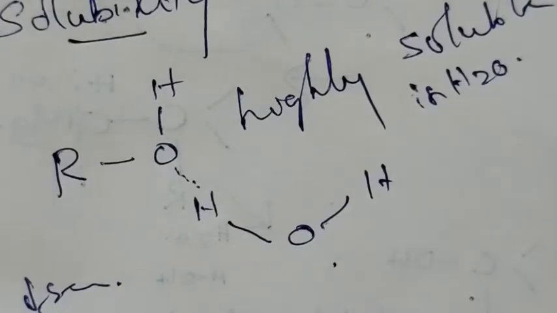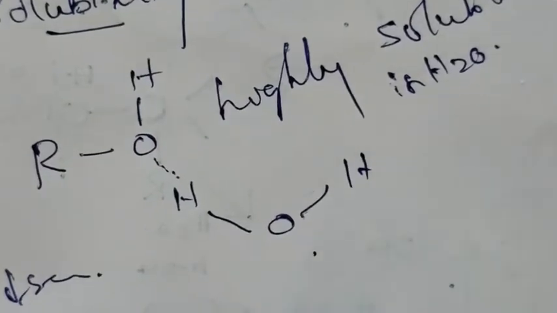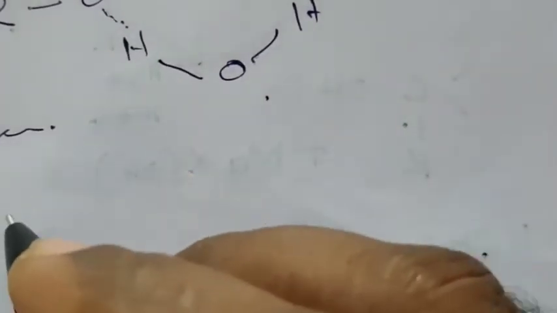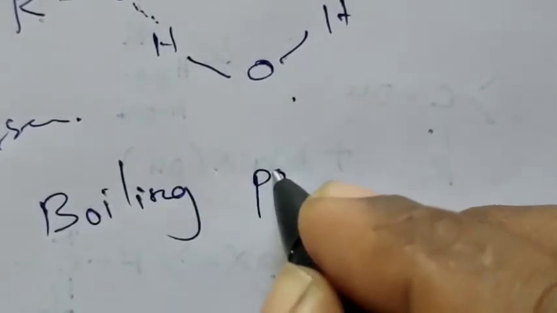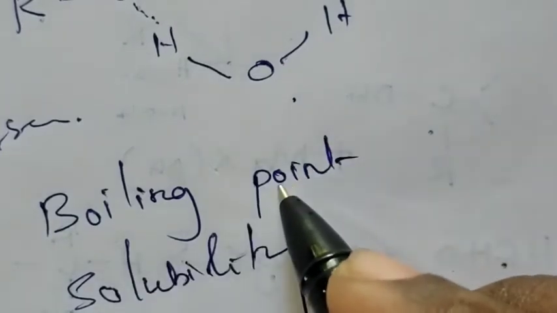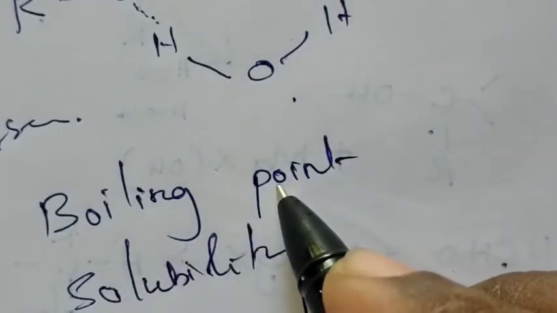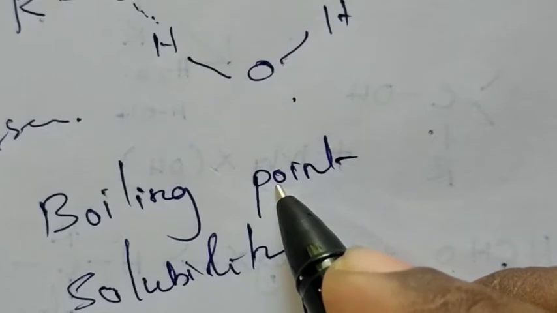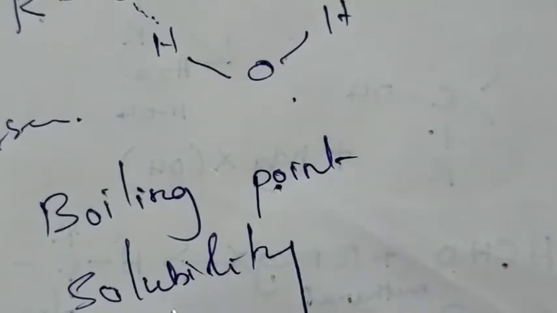So, once again we discussed the physical properties, that is, both boiling point and solubility. Boiling points of alcohols are usually higher because of the intermolecular hydrogen bonding. Alcohols and phenols are highly soluble in water due to the ability to form hydrogen bond with water.